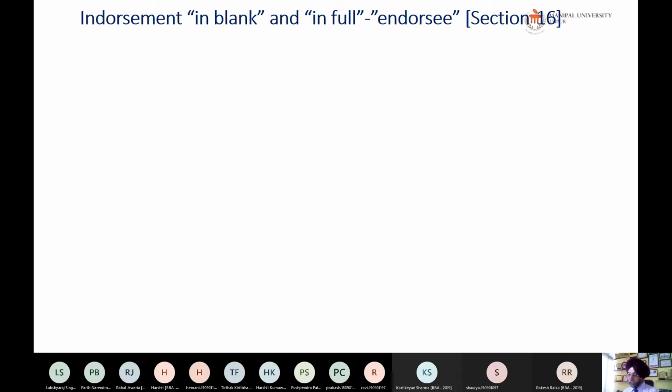Fine. So anyways, let us cover the portion which was left out yesterday. Some portion was left out, 2-3 slides regarding the endorsement, the types of endorsement which we were studying. We will start with that, and then we will proceed further with the dishonor.